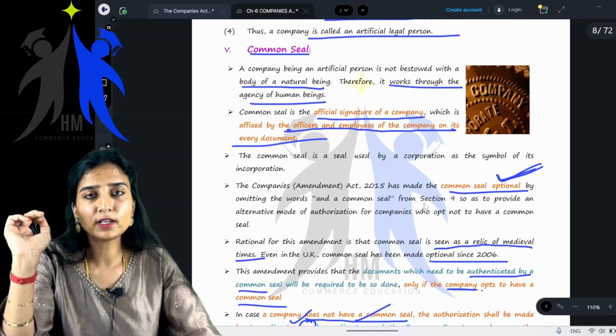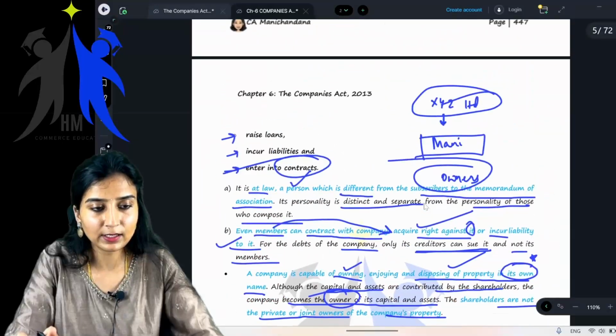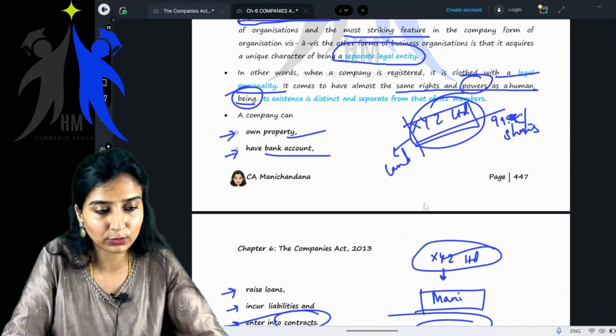Okay, so we are done with three features of the company. The first one being separate legal entity. What did we learn? I'm just revising. Okay, this is it for the day. The rest too, we will do in the next class.